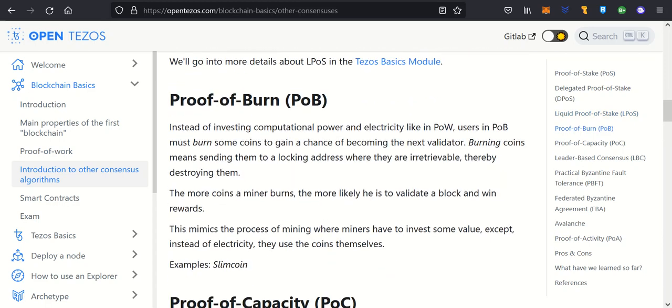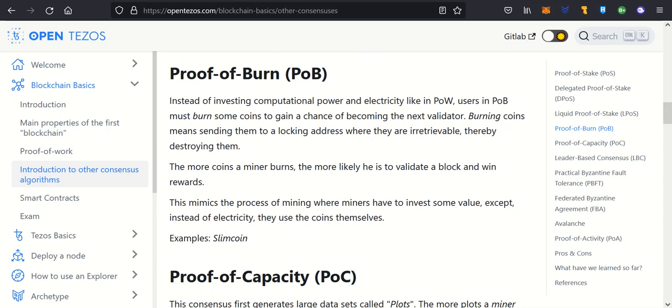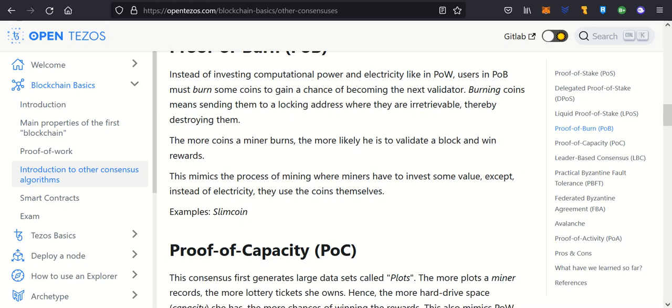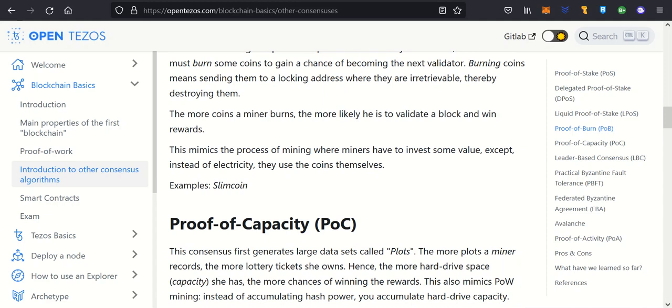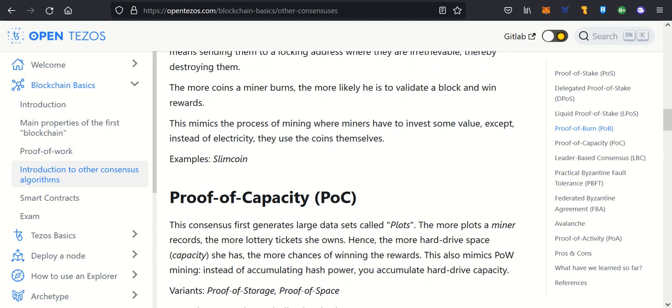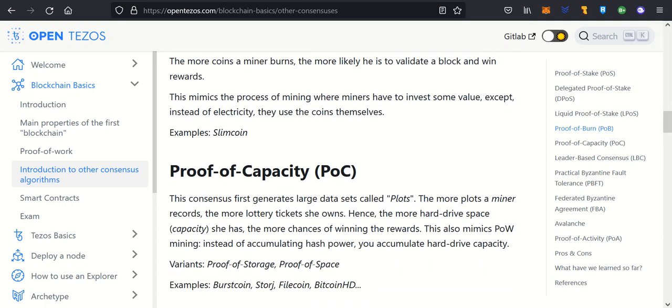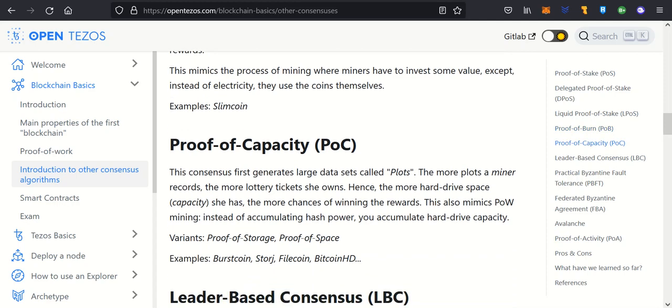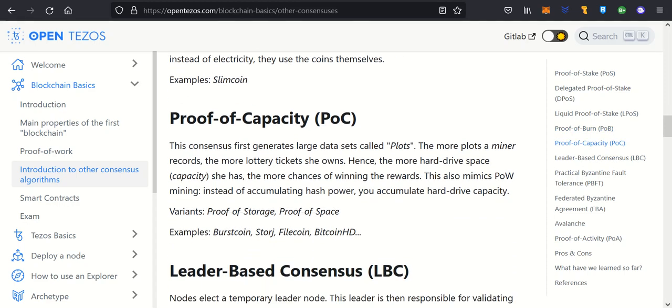Proof of burn, POB. Instead of investing computational power and electricity like POW, users in POB must burn some coins to gain a chance of becoming the next validator. Burning coins means sending them to a locked address where they are irretrievable, thereby destroying them. The more coins a miner burns, the more likely he is to validate a block and win rewards. This mimics the process of mining where miners have to invest some value, except instead of electricity, they use coins themselves. Example: Slimcoin.